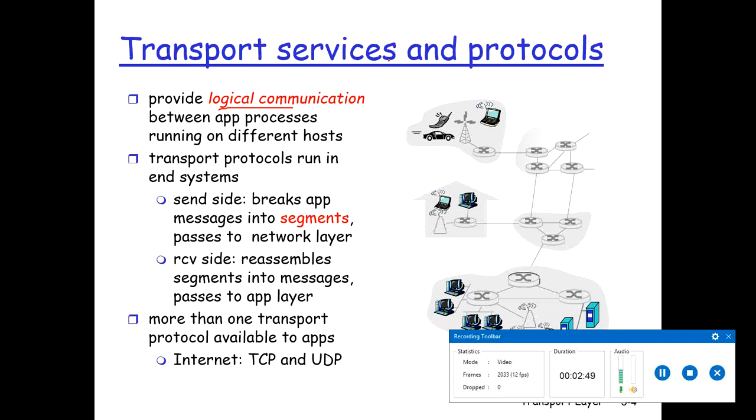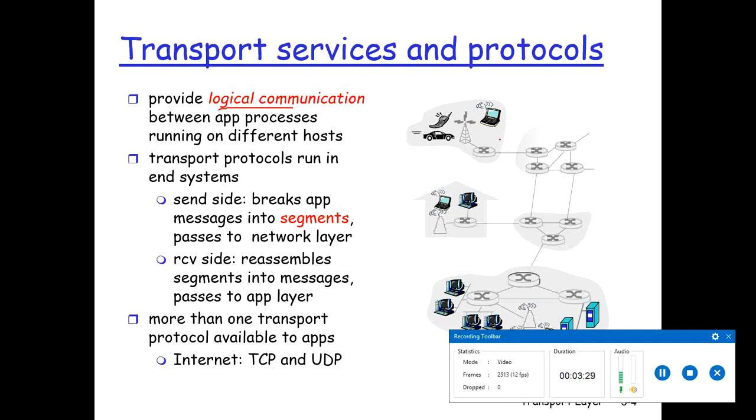When you browse that page, it looks to you as if the machine or application you are connected to is quite near, but actually it can be on the other side of the planet, connected through many routers and many types of links. Application processes use the logical communication provided by the transport layer to send messages to each other, and they are free from worry about the underlying architecture or the physical infrastructure.